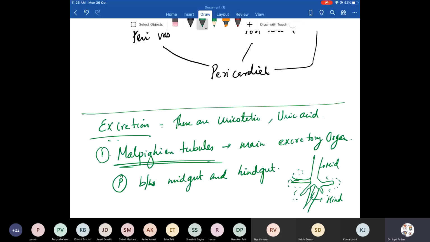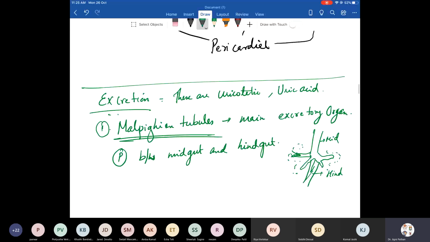Next, this is one form and this is a main excretory organ, but they also excrete in the form of urate cells or urate bodies.